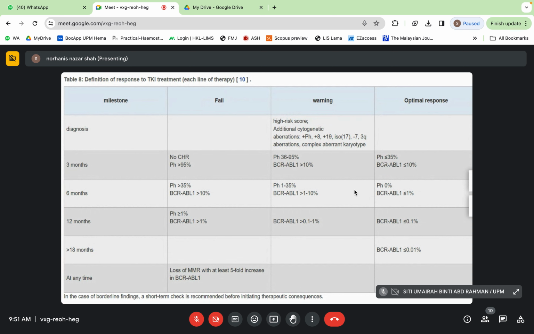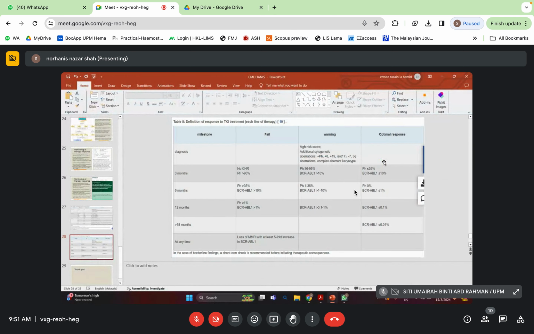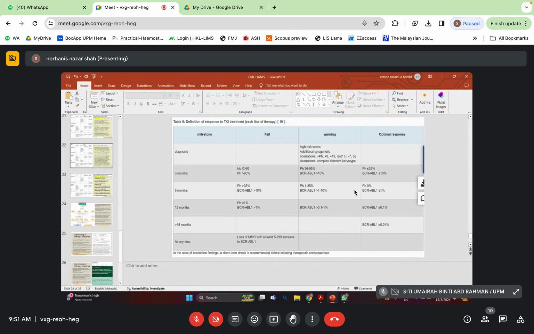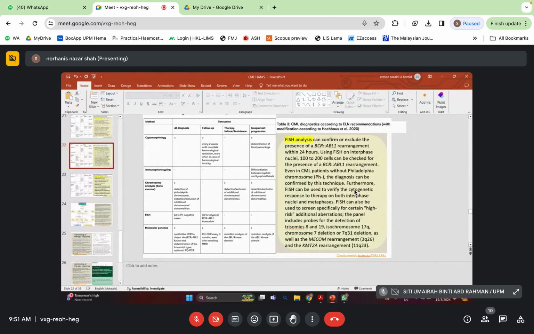Saya ada soalan. Ya. Nak tanya pasal yang FISH tu, FISH untuk Philadelphia negatif tu kan. Dia tengok apa? Yang atypical CML tu. Dia sama dengan BCR tu? Dia lain. Dia tengok cryptic translocation kan. Dia tengok apa? Saya tak pasti sebab dia Ph negatif. Betul.